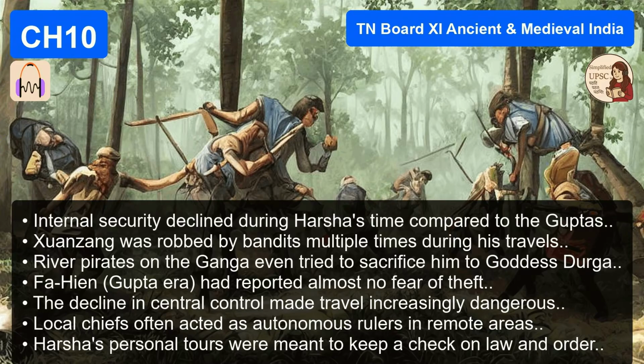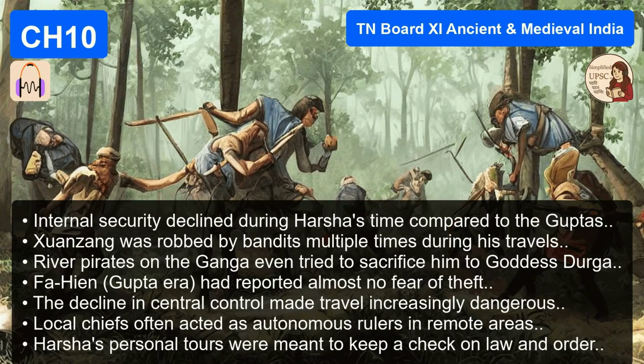So let's set the baseline. We have Hiuen, the Chinese traveler who visited during the Gupta period, long before Harsha. What did he say about safety? Hiuen wrote that the Gupta Empire was incredibly safe and peaceful. He said you could travel from one end to the other without needing a passport, and there was virtually no fear of thieves or bandits. He paints a picture of a pacifist paradise.